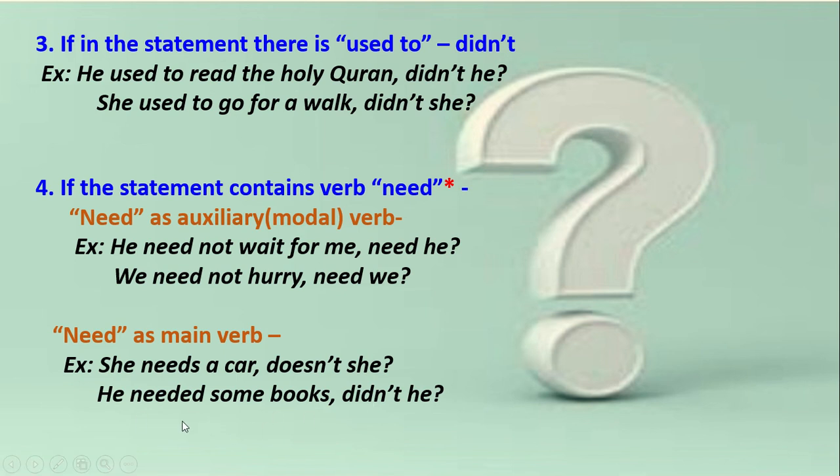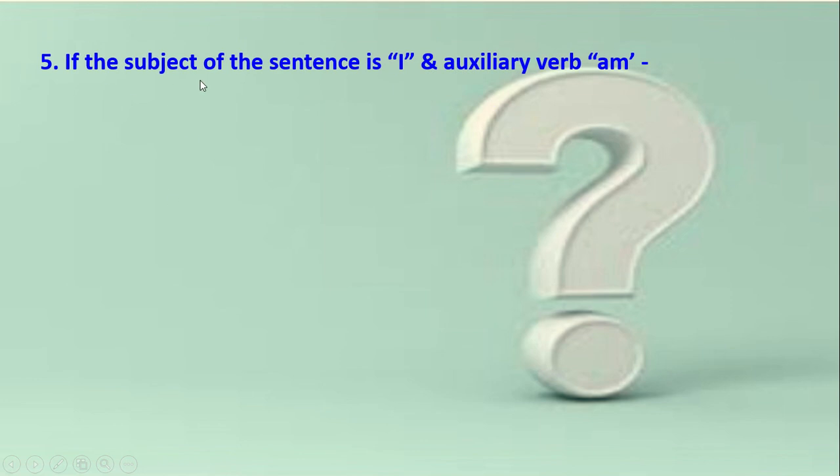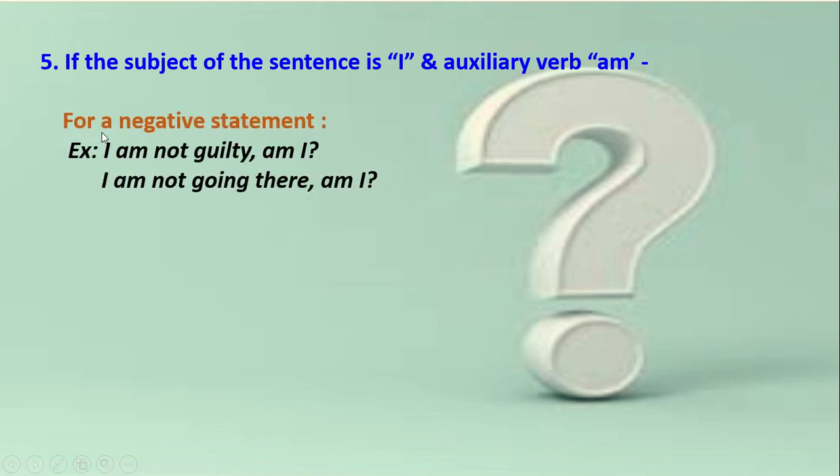Dear students, you must have noticed that in the examples I have written here, I have used different types of pronouns, but I have not used I because here is a new thing. Look, if the subject of the sentence is I with the auxiliary verb am, that means subject I is in the present indefinite form with am, then what will we do? For a negative statement, I am not guilty. I plus am, it's a negative statement. The tag will be am I.